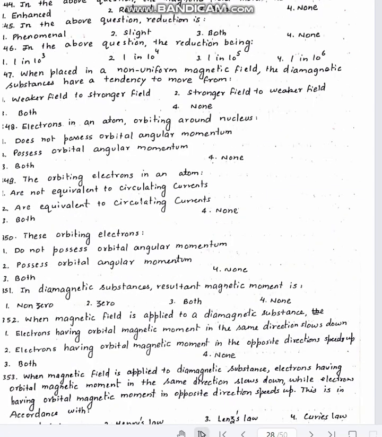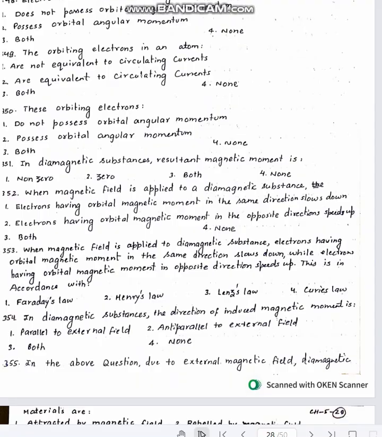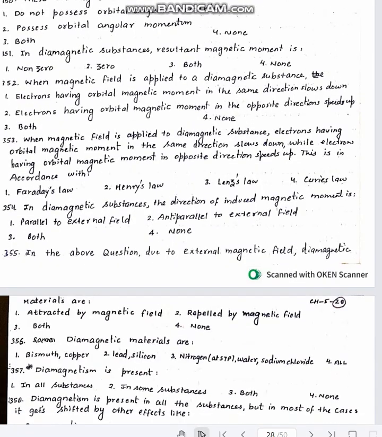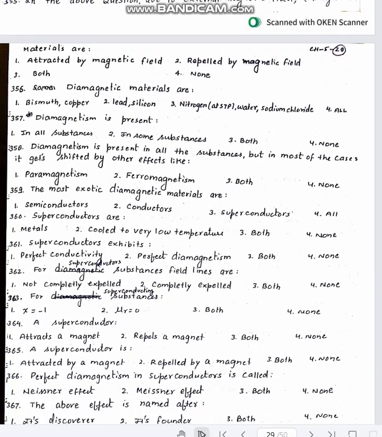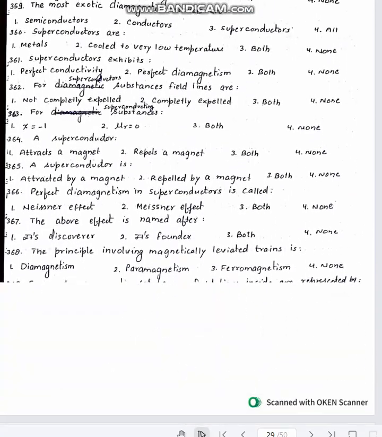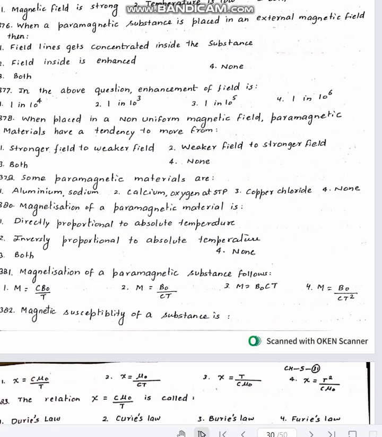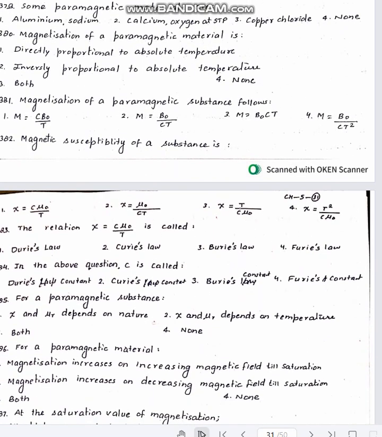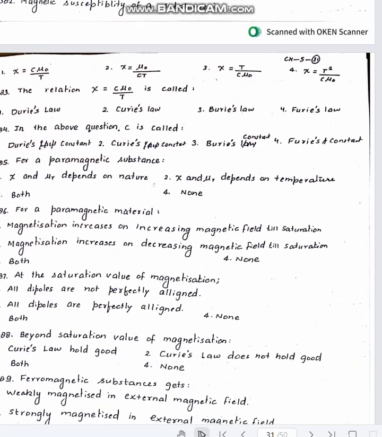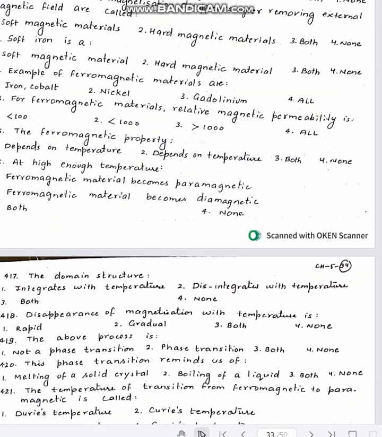Then we have questions based on electron motion and its magnetic field, then orbital angular momentum of the electron, calculations of that, direction of induced magnetic moment, then different materials like diamagnetic, paramagnetic, ferromagnetic, their reasons, behavior in an external field, then their tendencies to move from fields, and magnetization of ferromagnetic, paramagnetic substances, Curie's law, variation of ferromagnetic to paramagnetic materials, and certain theoretical questions based on that.